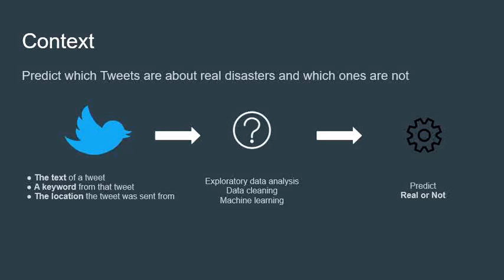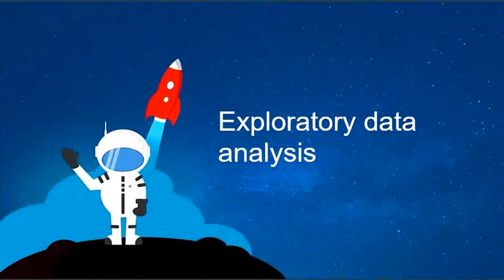For our project, we had 3 files: a training set, a test set, and a sample submission to submit our solutions. The tweet information we have at our disposal are the text of a tweet, a keyword from that tweet, and the location where the tweet was sent from. In order to build our model correctly, we proceeded in different steps: exploratory data analysis, data cleaning, and machine learning. And now, let's move to the exploratory data analysis phase.